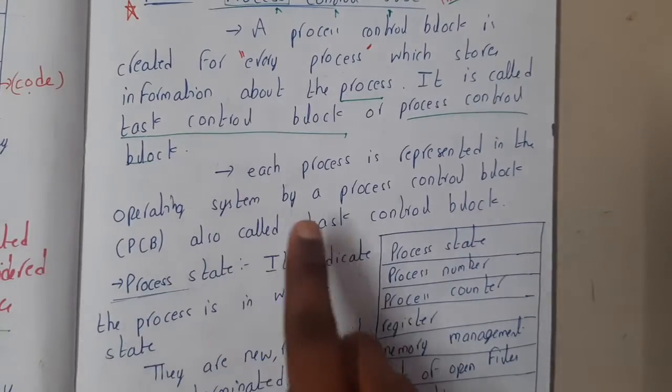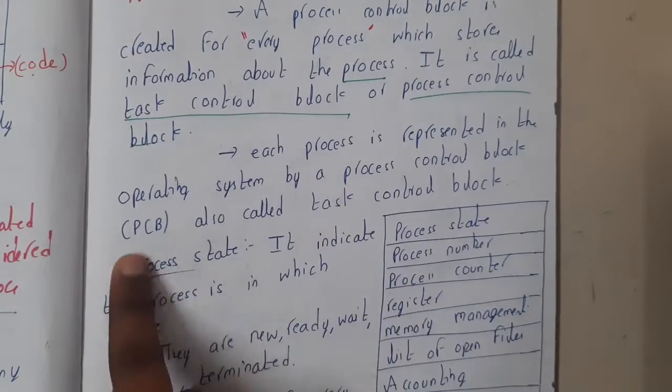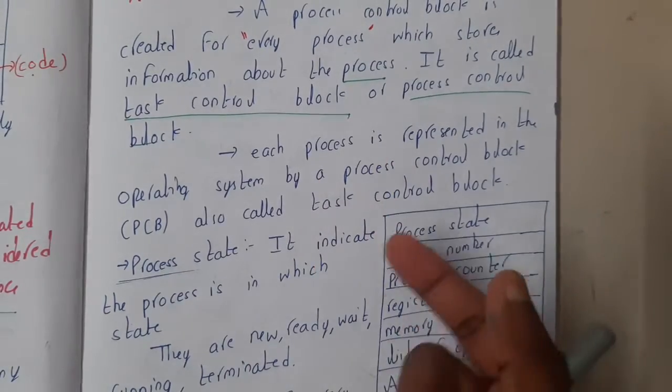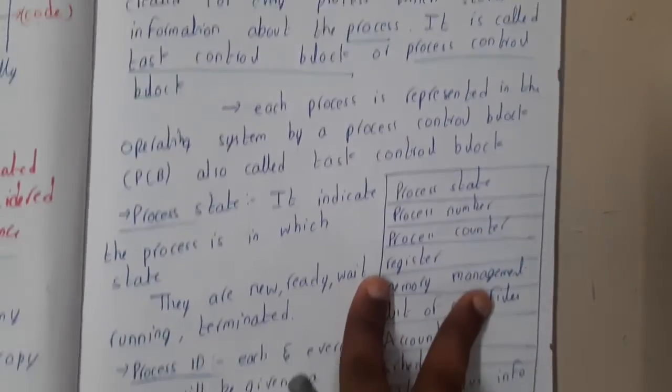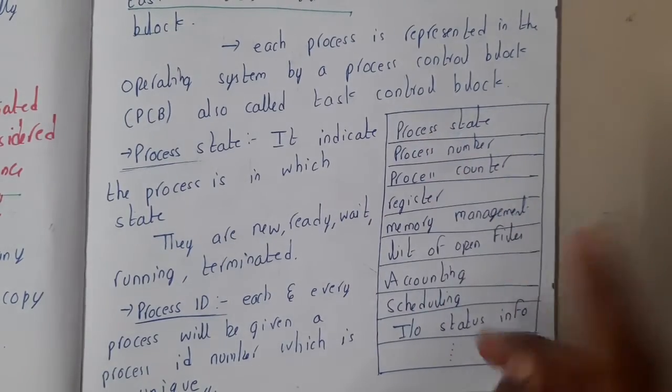So the next thing is, each process is represented in the operating system by a process control block. Okay, so in the operating system how is it going to show? So in this way. So first let us start. The first block is process state.